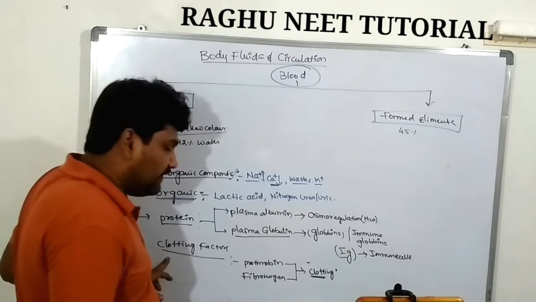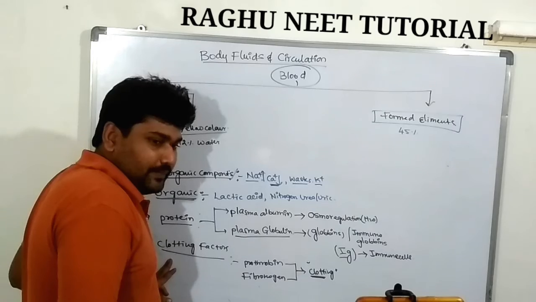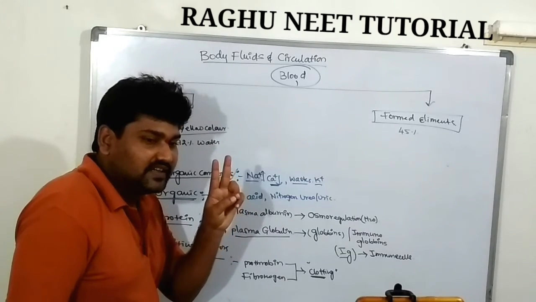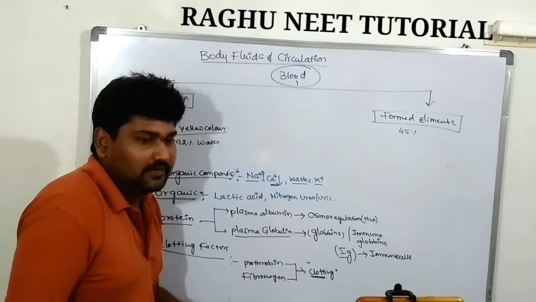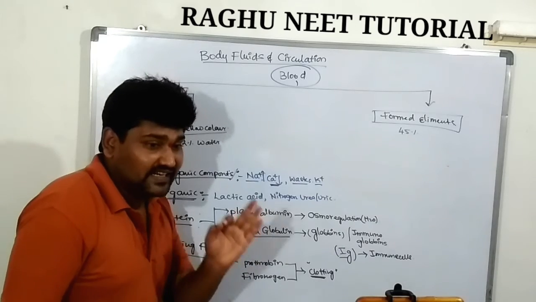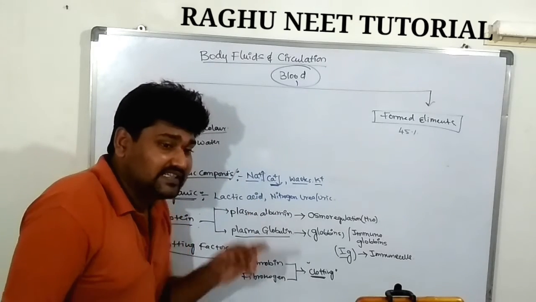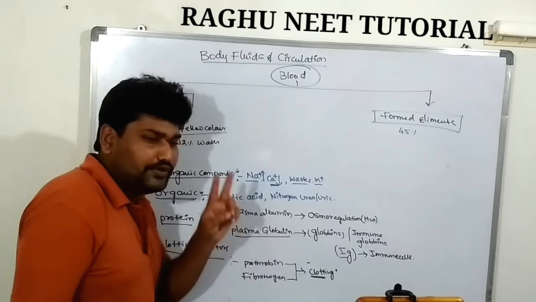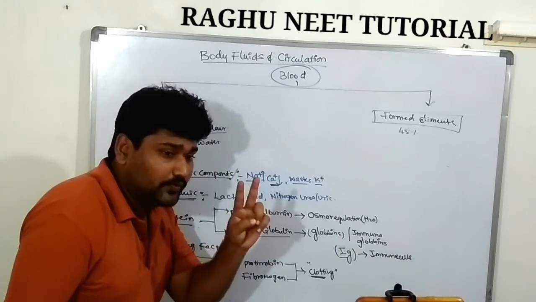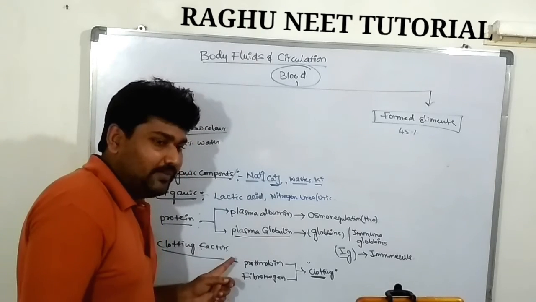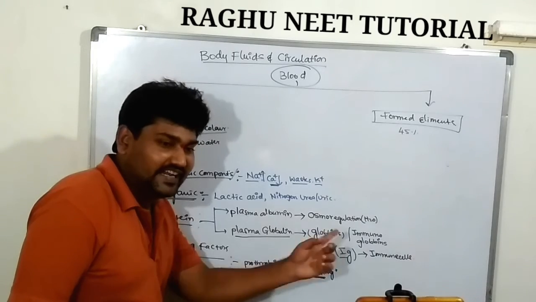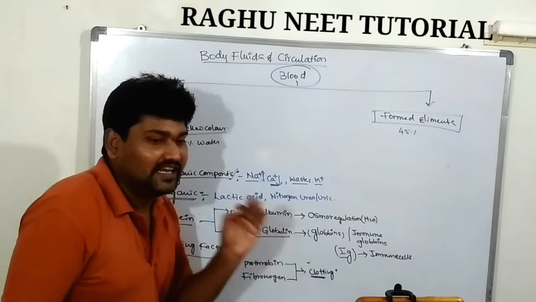Next one, the clotting factors. When there is an injury, the clotting factors prevent blood loss. In the blood clotting mechanism, there are 13 clotting factors. Only 2 of them are secreted by the plasma: prothrombin and fibrinogen. They are clotting factors that completely prevent blood loss in individuals.